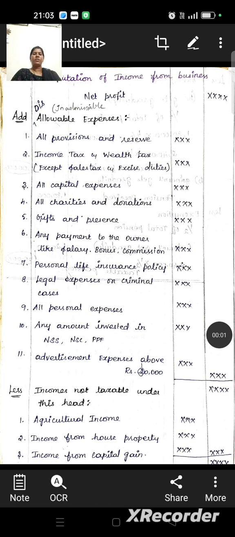Today we are going to discuss income from business. Income tax is a direct tax. Tax includes two types of taxes: one is direct tax, another is indirect tax. So income tax is a direct tax.